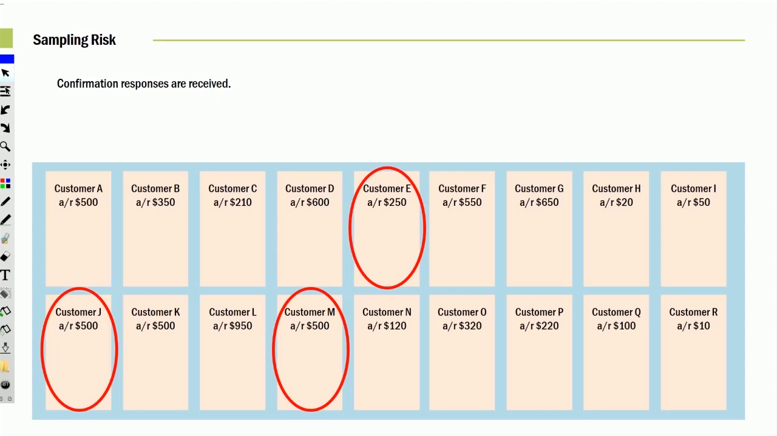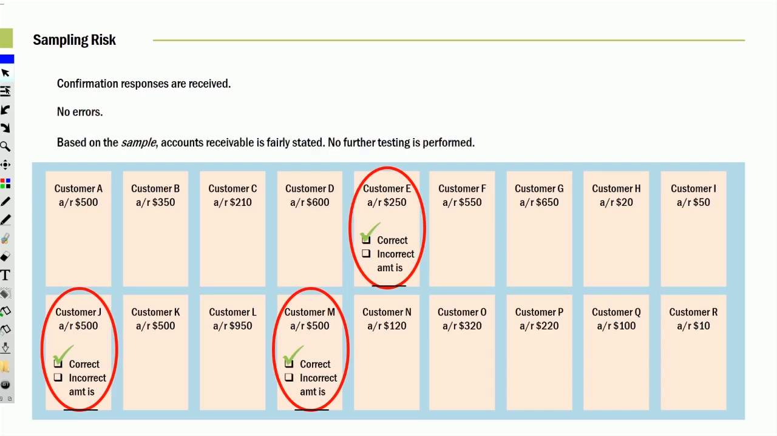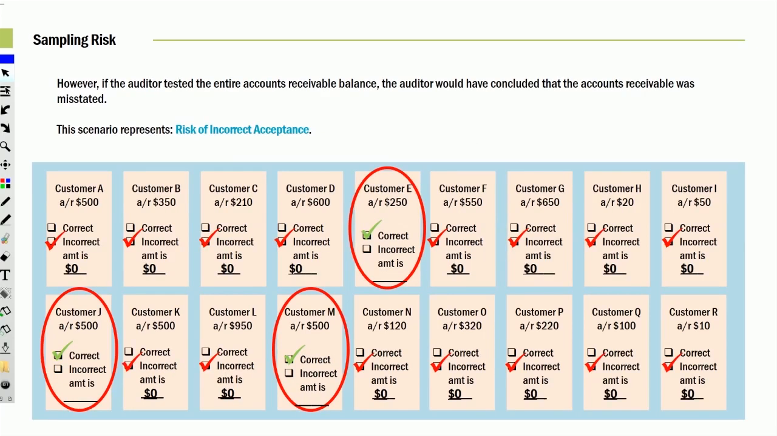Confirmation responses are received. This one was correct, this one was correct, and this one was correct. Sounds like from the test work, this is good. We're good with it, right? So let's move on. No errors. Based on this, we believe it's fairly stated. No further testing needed.